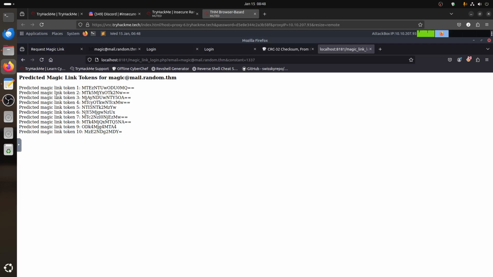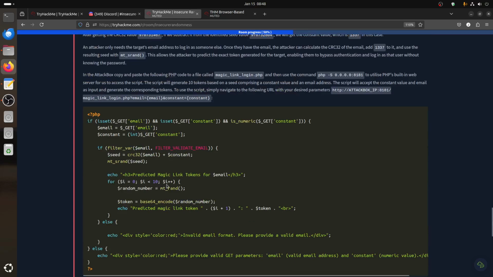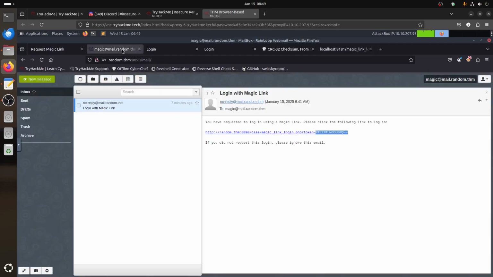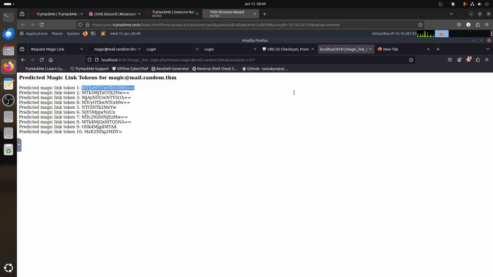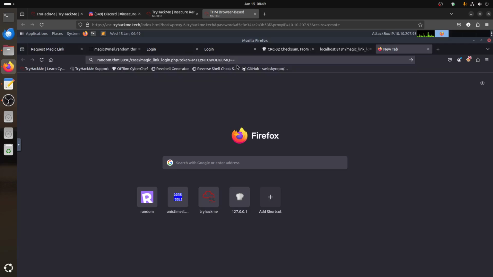As I said, because now he's trying different seeds in case the first one doesn't work, you can try the other one. That's why he's doing a loop here from i = 0 to less than 10, and he keeps pushing the emerald in case. And then of course the magic link, we know how it works, so we just need to go there, token. So if we try the first token, for example, copy that, the first one,